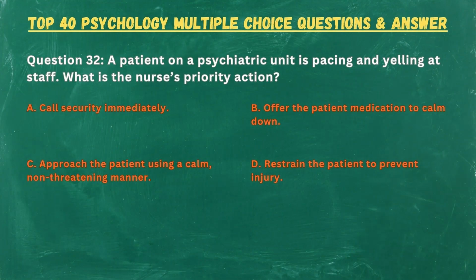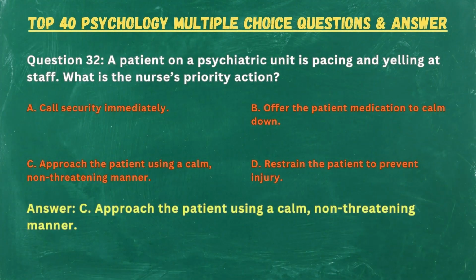Question 32. A patient on a psychiatric unit is pacing and yelling at staff. What is the nurse's priority action? A. Call security immediately. B. Offer the patient medication to calm down. C. Approach the patient using a calm, non-threatening manner. D. Restrain the patient to prevent injury. Answer. C. Approach the patient using a calm, non-threatening manner.